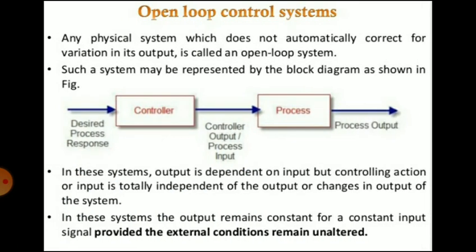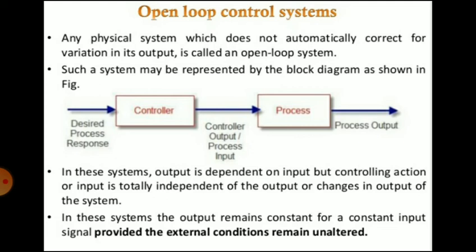So any physical system which does not automatically correct for variation in its output is called an open loop system. Suppose in the system you do not get the desired output, or there is a variation in its output, and the system does not automatically correct that, that is called the open loop system. Such a system may be represented by the block diagram shown below.